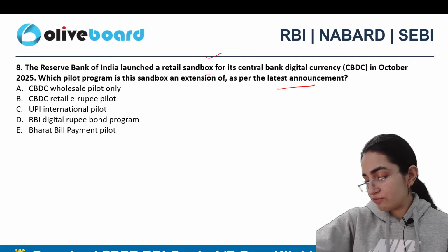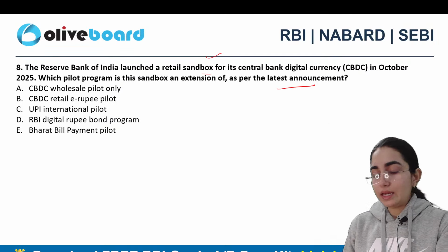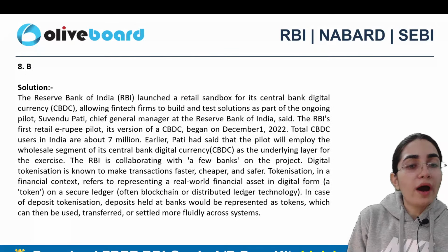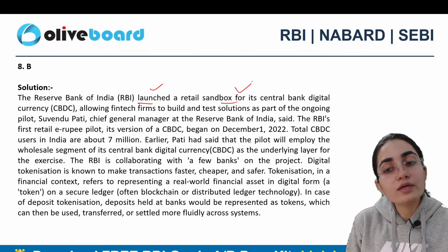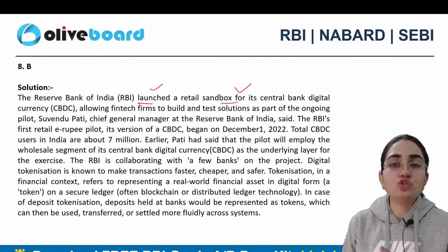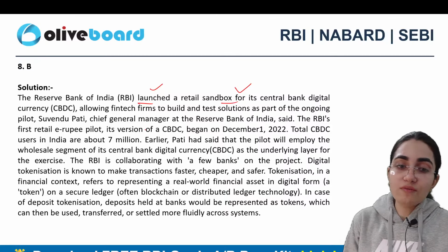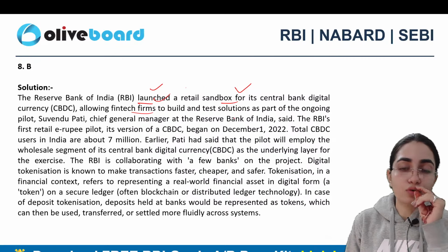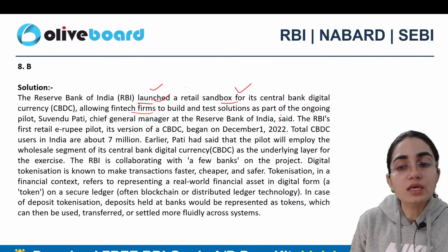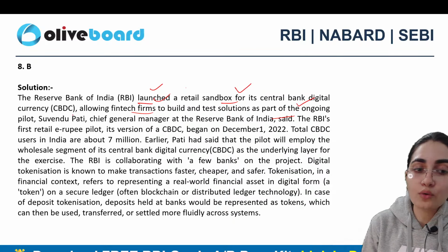Anyone else who wants to give me the correct answer? Very good. B exactly is the correct answer here. So RBI is the one who launched a retail sandbox for its central bank digital currency, so CBDC, right? Let's talk about the e-rupee, okay? Along with that, this has enabled fintech firms also to build and test solutions as part of the ongoing pilot.